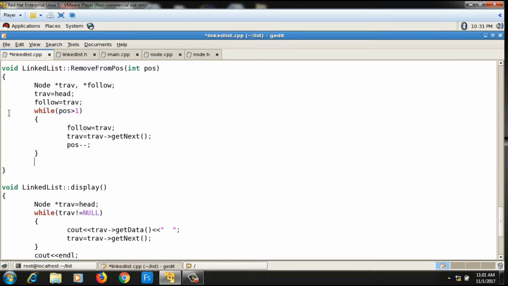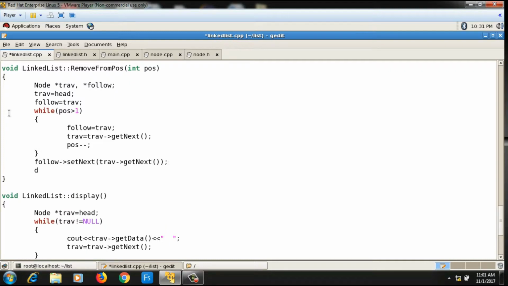So when the while loop is over, the trav pointer is pointing to the node to be deleted and the follow pointer is pointing to the node which is before the node to be deleted. So now first what I need to do, I will write follow->setNext(trav->getNext()). So I am bypassing the node which is to be deleted, and then I will say delete trav.